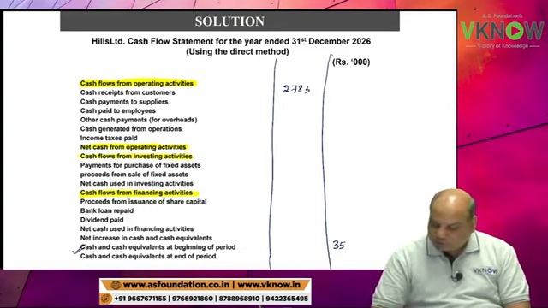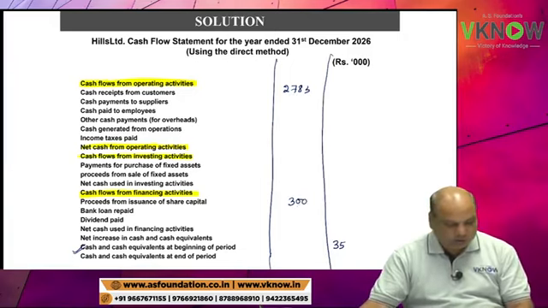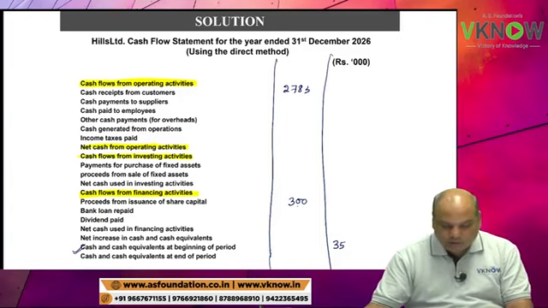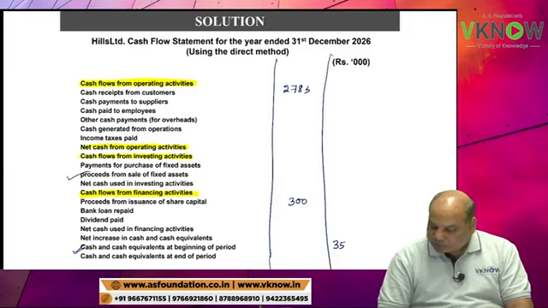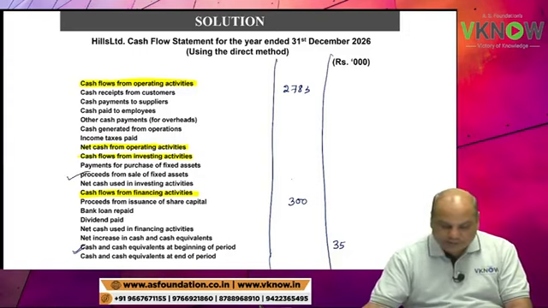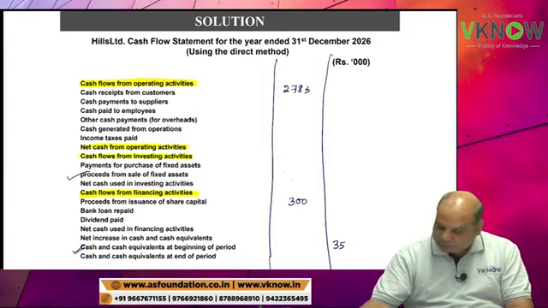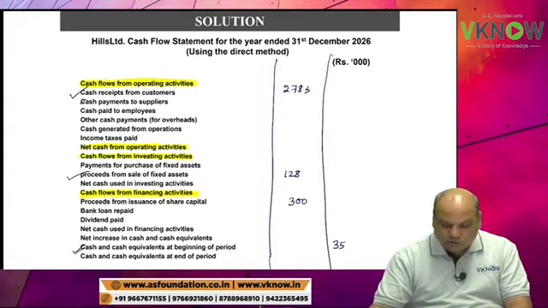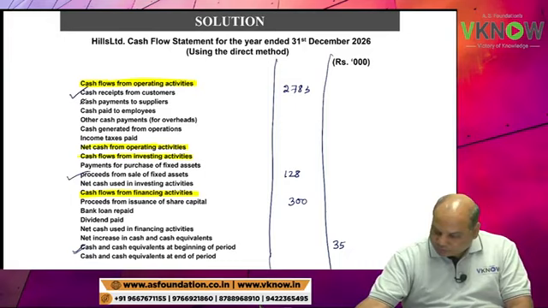Next item is issue of share. In financing activity, proceeds from issuance of share capital 300 positive. And next item is sale of fixed asset. Proceeds from sale of fixed asset 128. Next is payment to supplier, cash payment to supplier 2047.